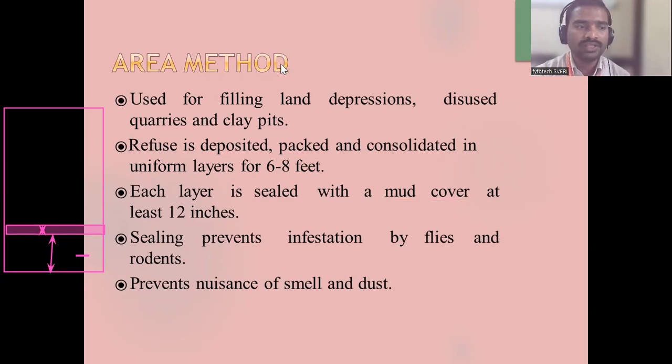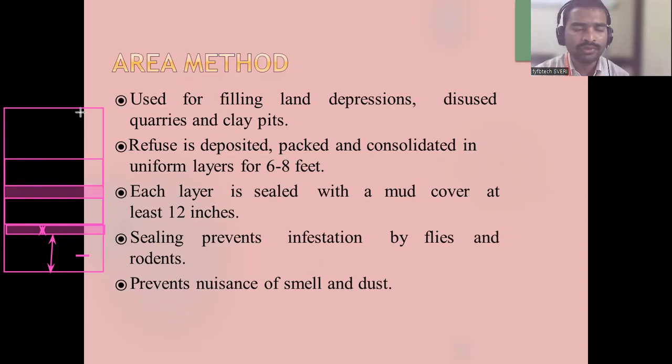Again they will open the trench and put the waste, again 6 to 8 feet of waste. Over that they will put 12 inch soil. Are you getting it? So again they will put the waste, 6 to 8 feet.